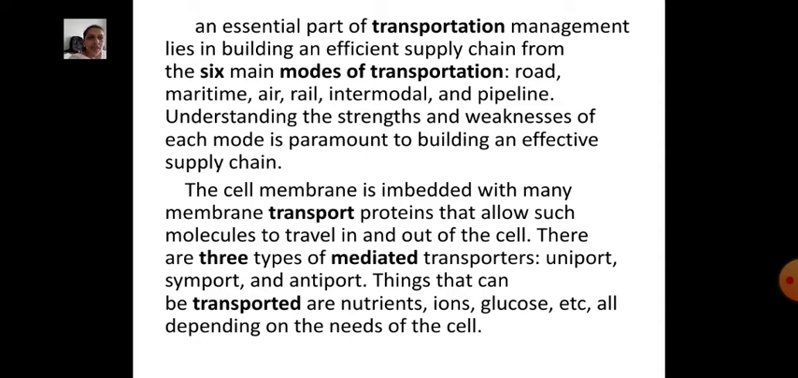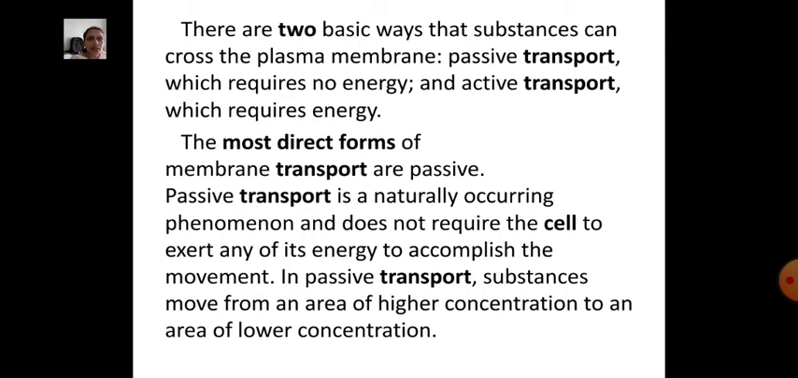The cell membrane is embedded with many membrane transport proteins that allow molecules to travel in and out of the cell. There are three types of mediated transport. First is uniport, second is symport, and third is antiport. Things that can be transported are nutrients, ions and glucose, all depending on the needs of the cell.